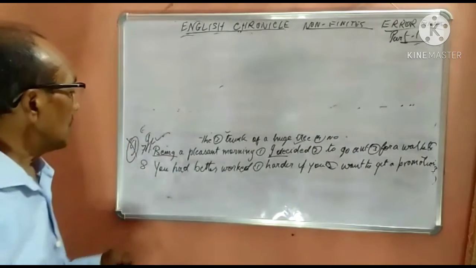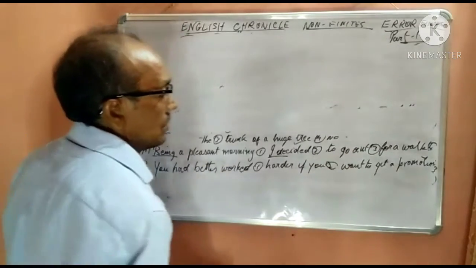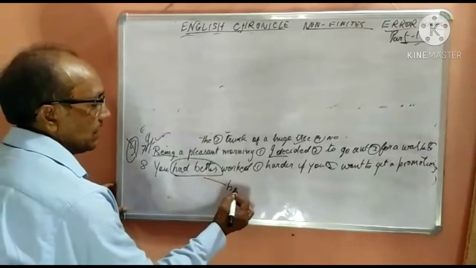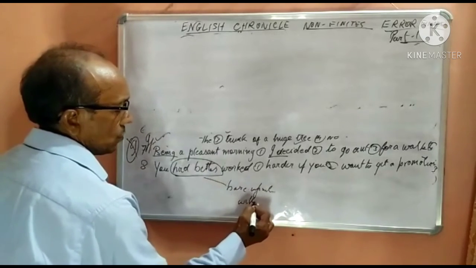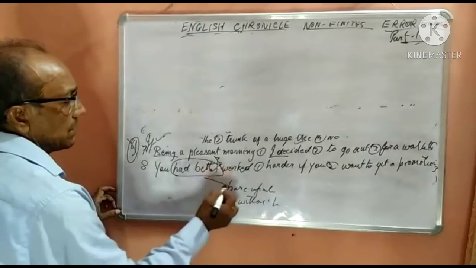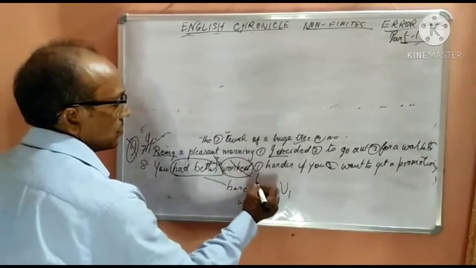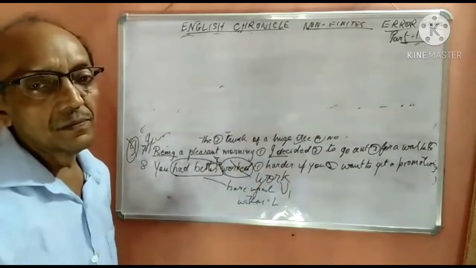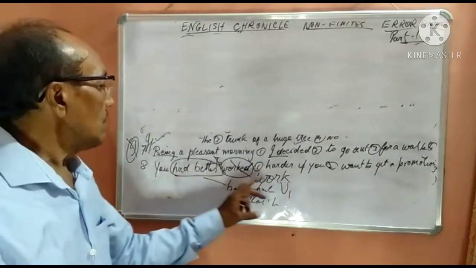Now next question, last question. You had better worked harder if you want to get a promotion. Now had better, I have told you that this takes a bare infinitive, that means without to. So here there is no to, this is correct, but here it takes the first form V1. So worked is wrong, it should be work. You had better work harder. The mistake is in the first part.